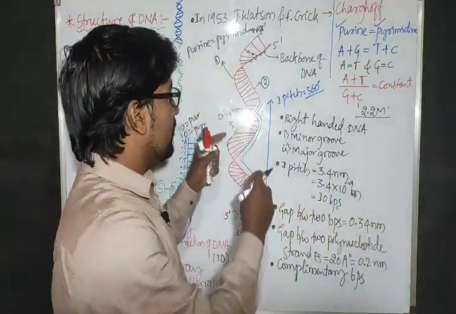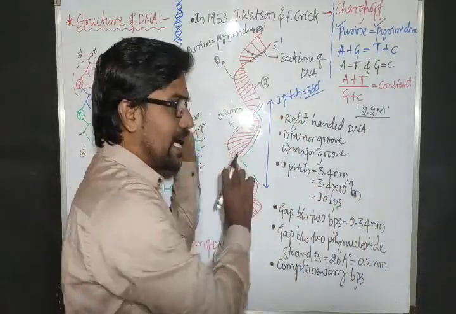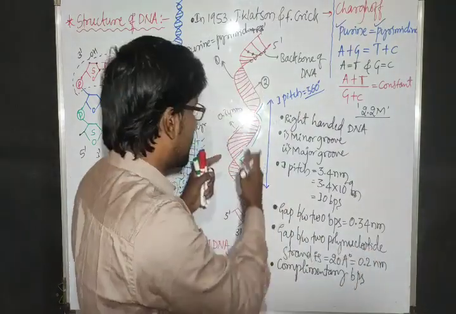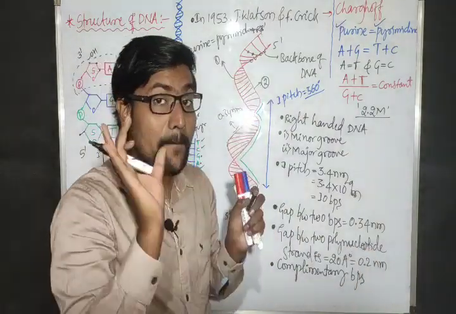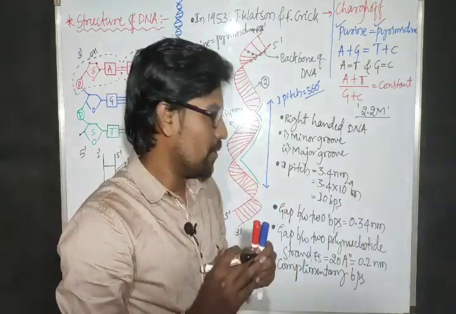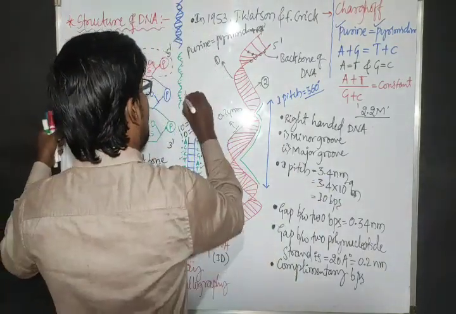And these two polynucleotide strands are parallel. Why? Because the distance is constant. Both the strands are parallel, but both the strands are anti-parallel. What are both the strands? Anti-parallel.